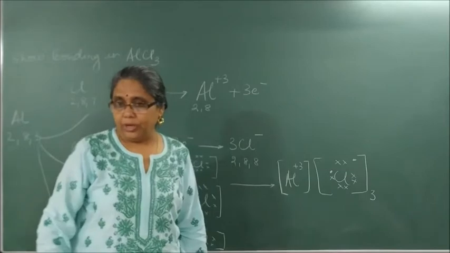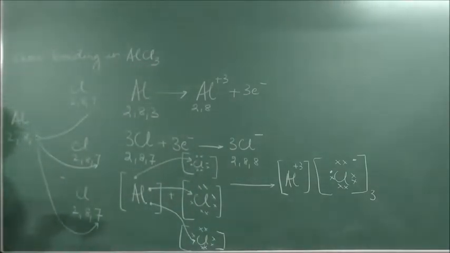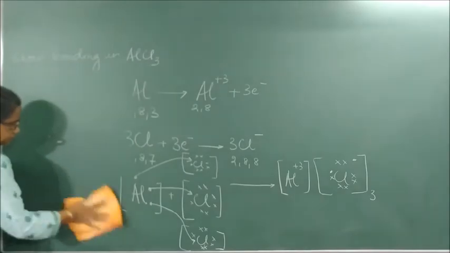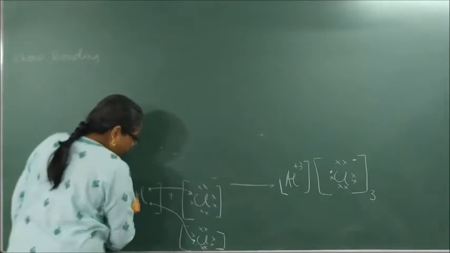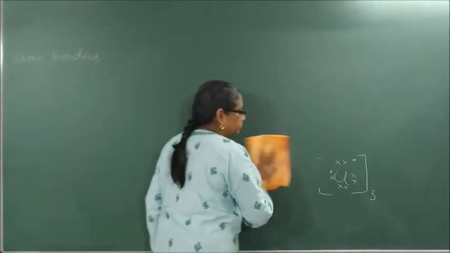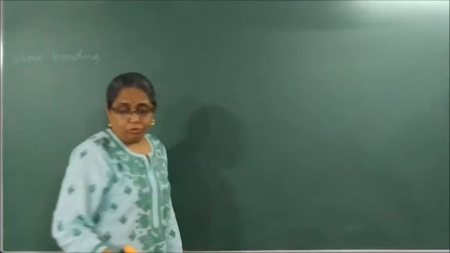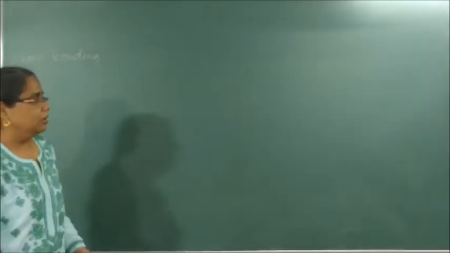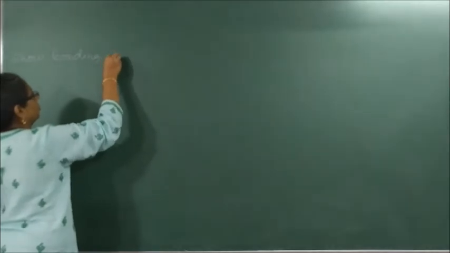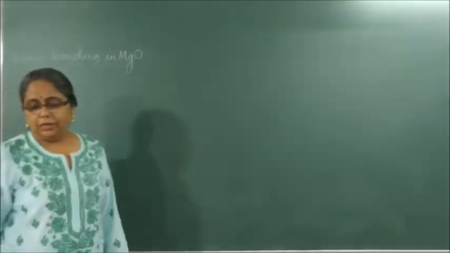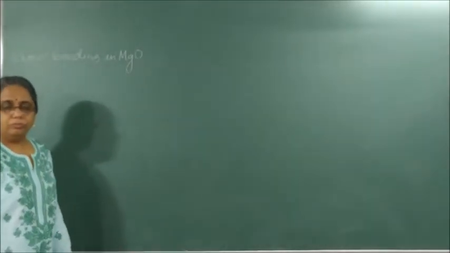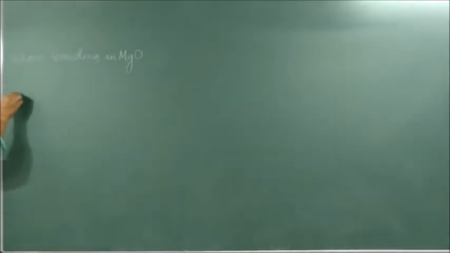Now, the fourth one, the fourth example. Please write, show bonding in MgO. Show bonding in MgO. Okay, so now see here, magnesium, first the rough type of bonding, 2, 8, 2.